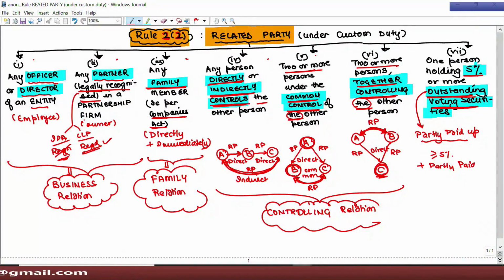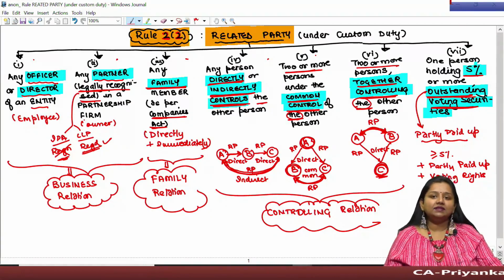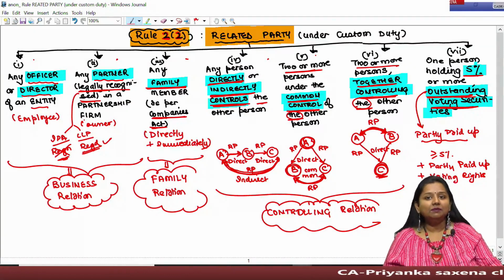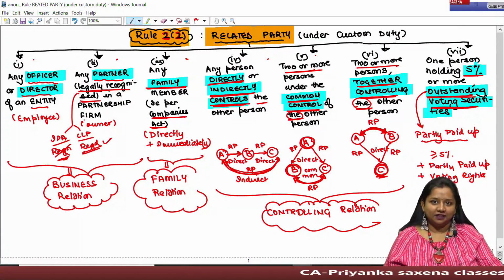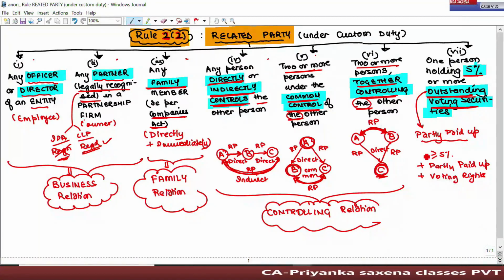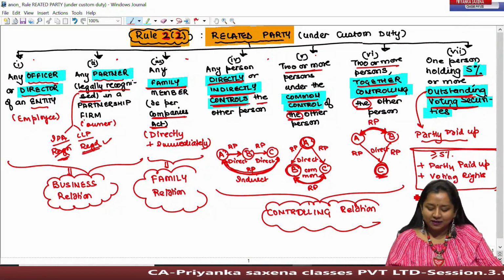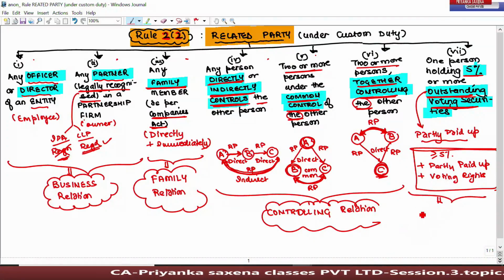partly paid up those securities which are having voting rights therein. That is generally the equity shares, and in some cases even preference shares could have the voting rights, where for a certain period they don't get their fixed dividend. So if all these three conditions are satisfied, then such shareholders shall also be treated as related party. That means the fourth relation is because of shareholding relation.